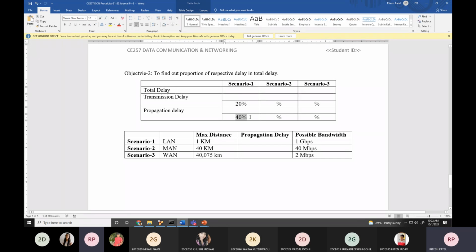Can you find out? Yes, we can find out. Okay, so we are limiting up to the transmission delay and propagation delay. Is it clear? This transmission delay and propagation delay you will find using theoretical calculation, and total delay you can find out, you have to put practical or theory.